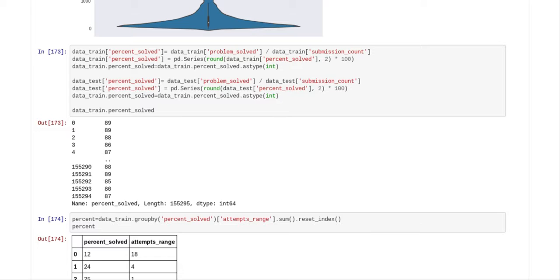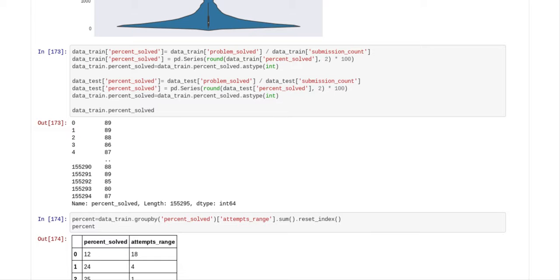So what we did was we did a little bit of programming here. So data train percent solved equals data train problem solved over data train submission count. What I was trying to do was reduce the number of columns that I was going to put in feature selection.